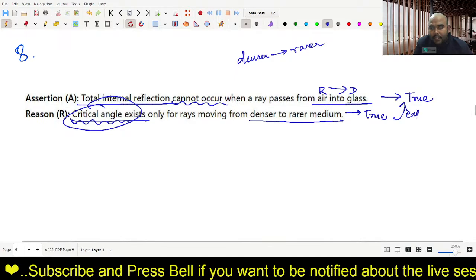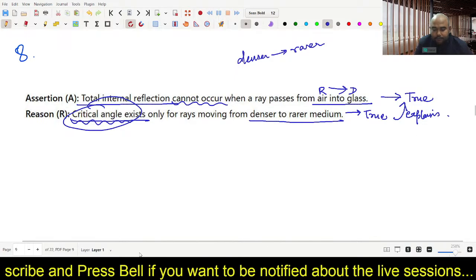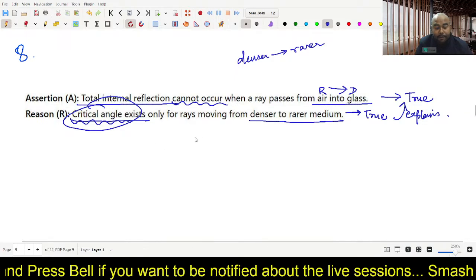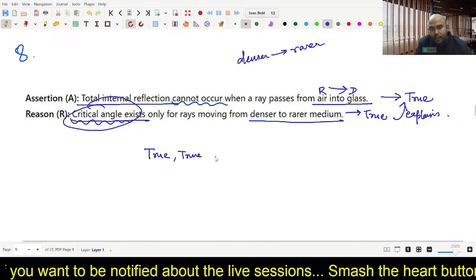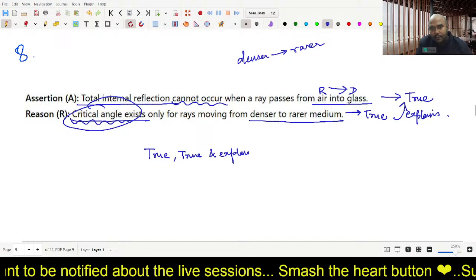So that means it even explains the reason, it explains the assertion. So both are true, true, true, and it also explains.